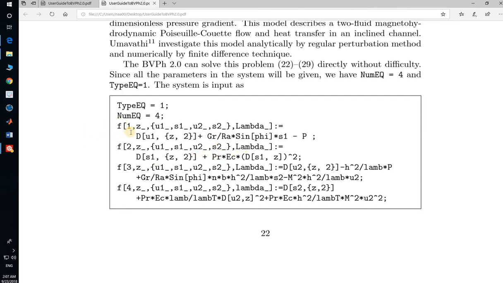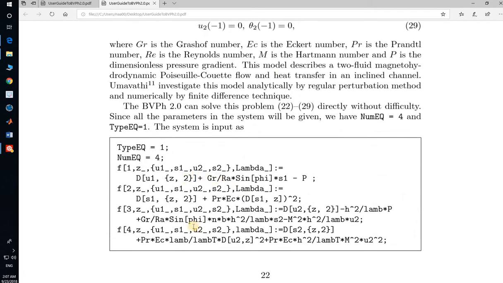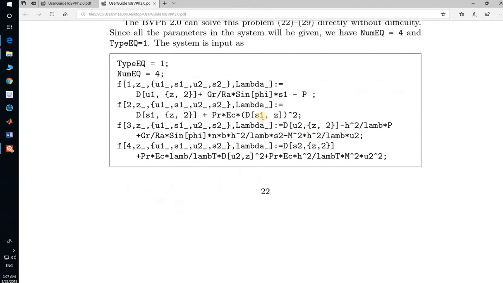You can see here all the format starting from small f, and the independent variable here is y, but in that case we use z in place of y. When we use 1, 2, 3, 4, that means this is the equation number, and z is the independent variable, and these four are the dependent variables. We want to know about all of these four variables and their graphical results. Okay, we put it in the Mathematica file.